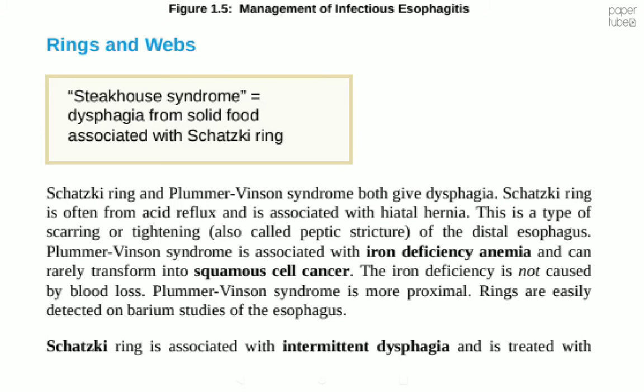Plummer-Vinson syndrome is associated with iron deficiency anemia and can rarely transform into squamous cell cancer. The iron deficiency is not caused by blood loss. Plummer-Vinson syndrome is more proximal. Rings are easily detected on barium studies of the esophagus.